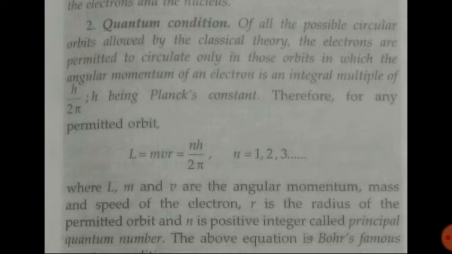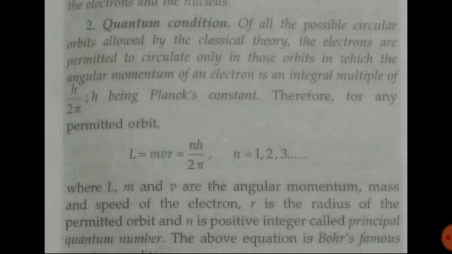Now the second is the quantum condition. As we have discussed, when an electron is moving around the nucleus, it must have an angular momentum equal to nh upon 2 pi. Only when the electron has that angular momentum will it be in a stationary orbit. Otherwise the orbit is not stationary and we cannot decide the condition of the electron.